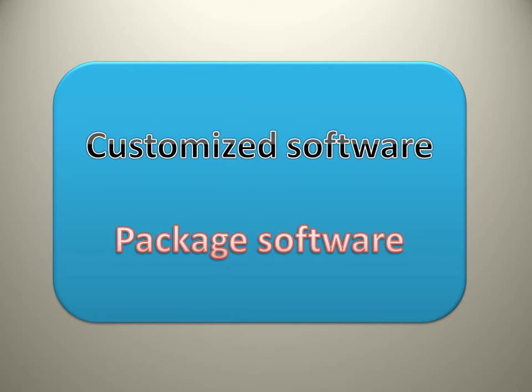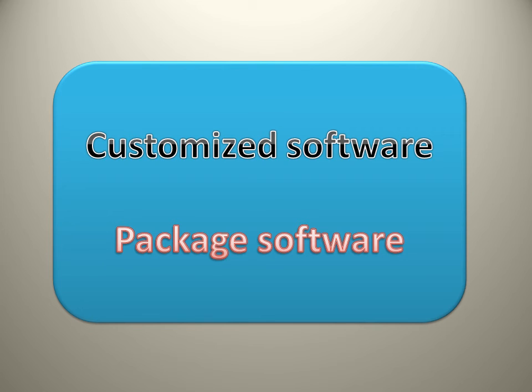The main categories of application software are customized software and package software. Both these are types of application software. First of all, we will discuss customized software. This is a type of application software that is specially designed for a particular customer or organization. The purpose of this software is to fulfill the exact requirements of the customer or organization. For example, if a software is designed for a university, then we can say this is a type of customized software because it is designed for a particular university.